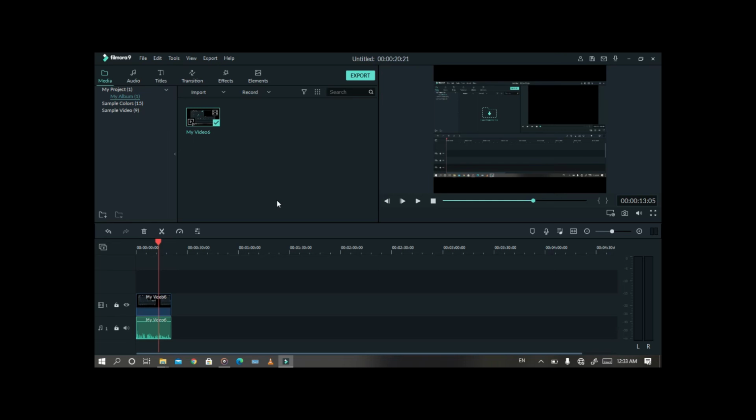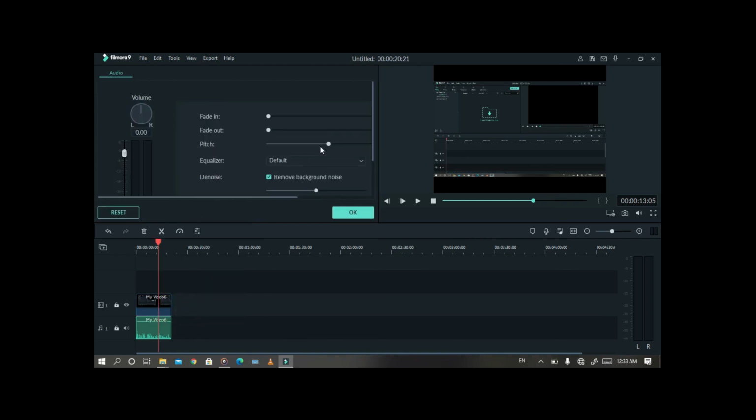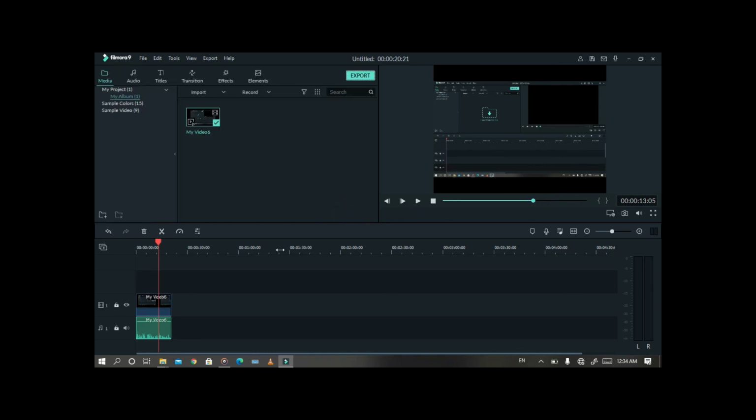After this, you can export your video and the audio will be attached to your video, so you don't need to get in trouble about your audio attachment. And here's some other features you can try in the Filmora, like you can also adjust your pitch. You can make it heavier or lower,